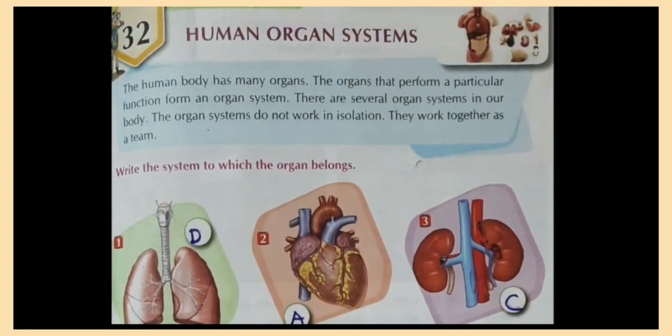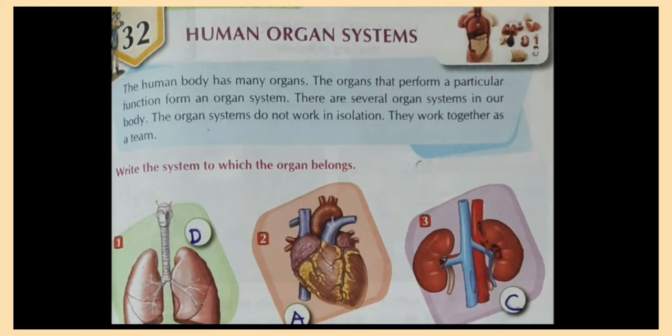In this chapter, you will study different organ systems, and different organs make an organ system. There are particular organs related to a particular organ system. The human body has many organs, as you already know. The organs that perform particular functions form an organ system. There are several organ systems in our body. Organ systems do not work in isolation, meaning alone, but they work together as a team.